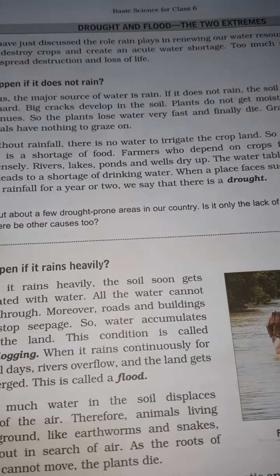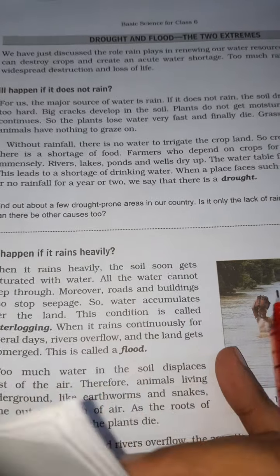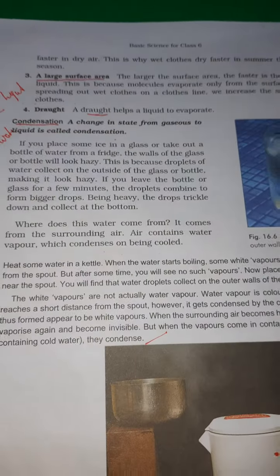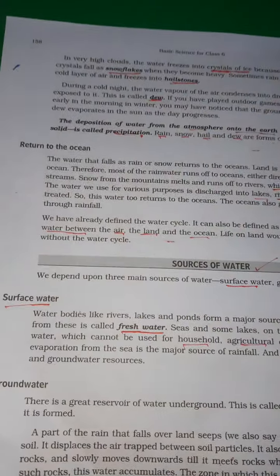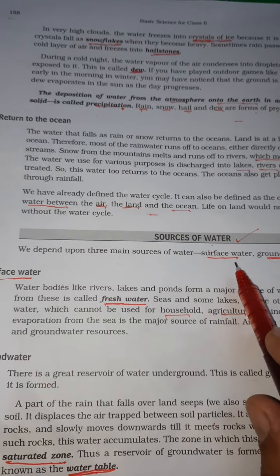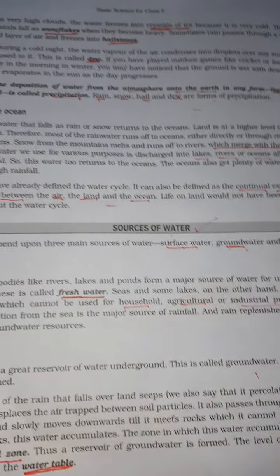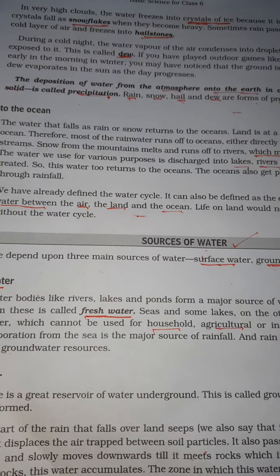Hope you are fine. So, as you know, we have started our chapter number 16. The name of the chapter is water, and we have done up to the different sources of water. The sources of water are surface water, groundwater, and rain. These are the three main sources of water.